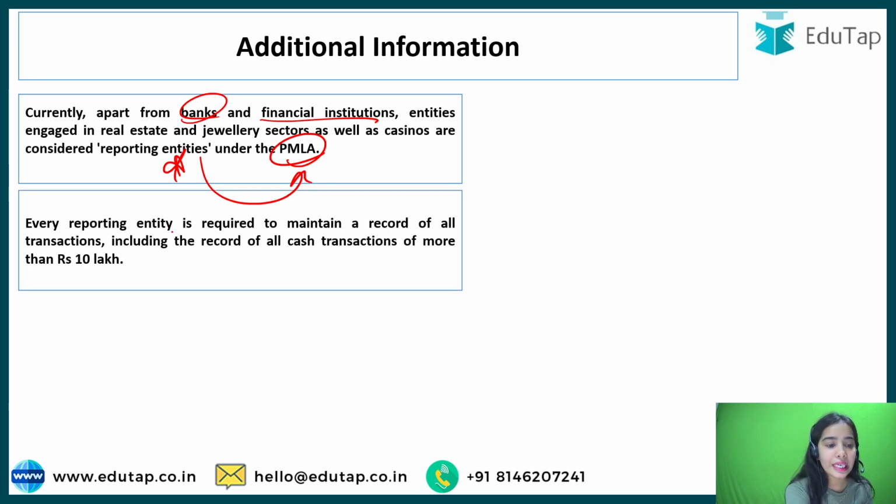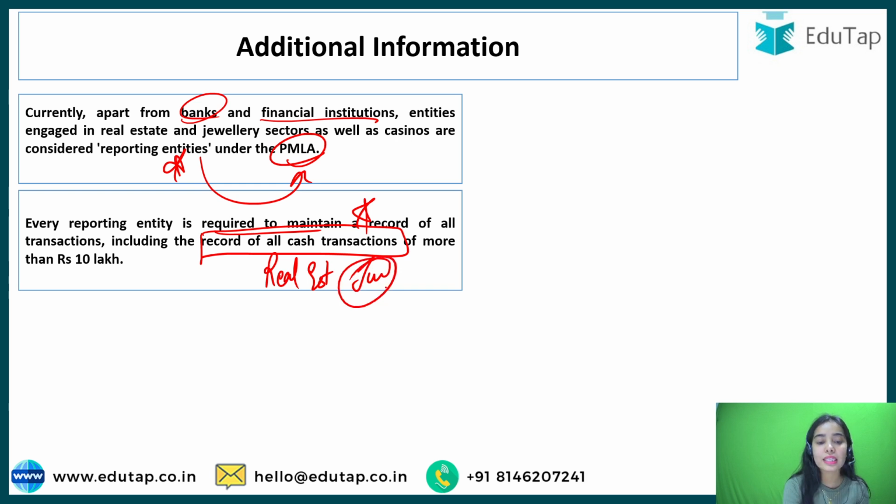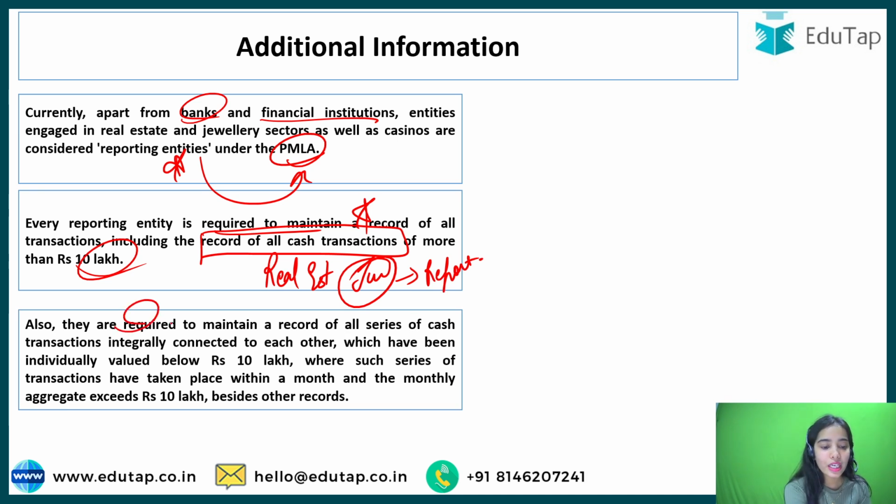So every reporting entity is required to maintain a record of all the transactions, including cash transactions. In real estate and the jewelry sector, you can understand that there are many cash transactions. So if the cash transaction is of more than 10 lakh, then they have to report it. Okay, so also they are required to maintain a record, not report it, sorry, record it. They have to record it.